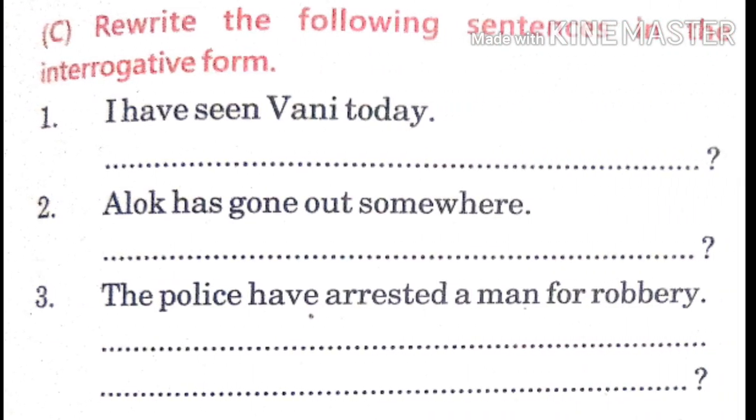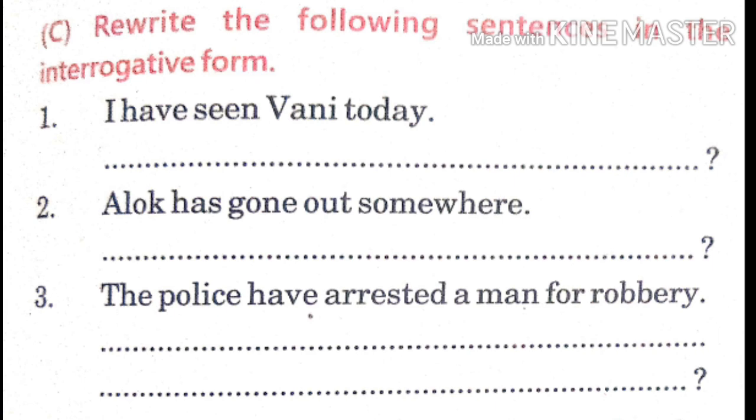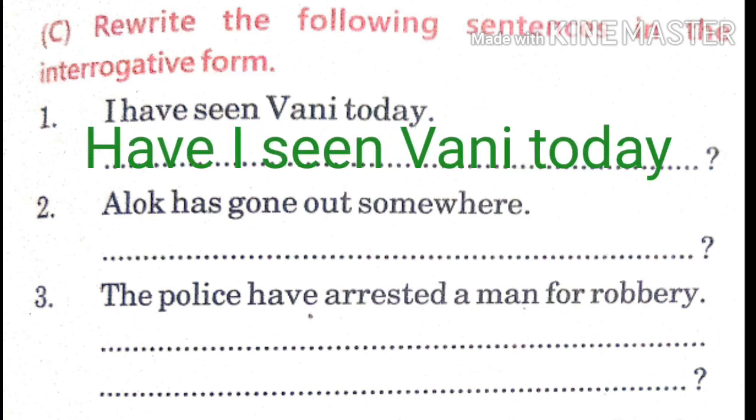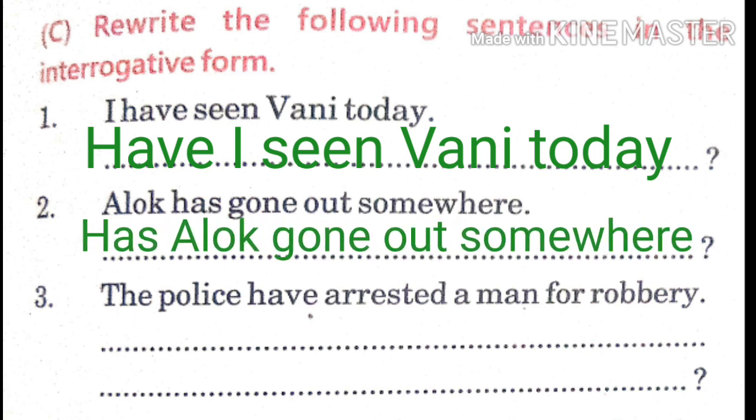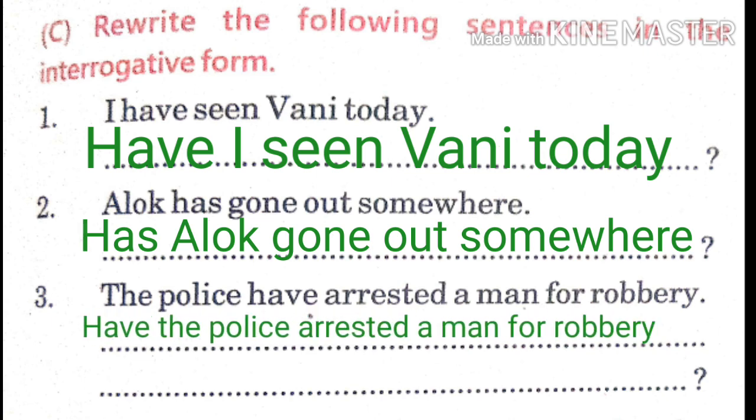Now see part C. Rewrite the following sentences in interrogative form. I have seen Vani today. Now children, first we will use has or have. Here it is have, and then the subject. Have I seen Vani today? Question mark. Alok has gone out somewhere. What will it be? Has Alok gone out somewhere? Question mark. The police have arrested a man for robbery. Have the police arrested a man for robbery? Question mark.